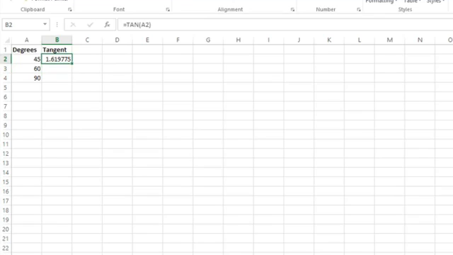So I'm just going to delete this and start over. This time I'm going to type equals tan again, open my parentheses for the tangent function, but now I'm going to embed the radians function inside that. So I'll open up radians, choose that 45-degree angle, close my radians function, and close my tangent function, and press enter.